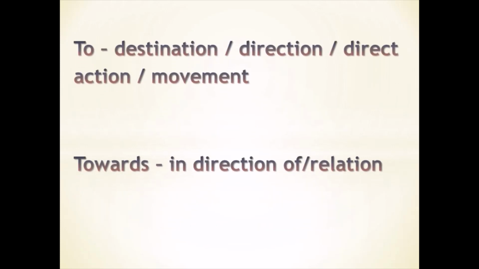In the previous slide, I told you to is used to show the movement and it is used with the destination. We go to community park for walk. Community park is the destination and go is the verb which shows movement. For preposition is used with walk because walk is the purpose of going to community park. It shows the reason. But to has got many applications.